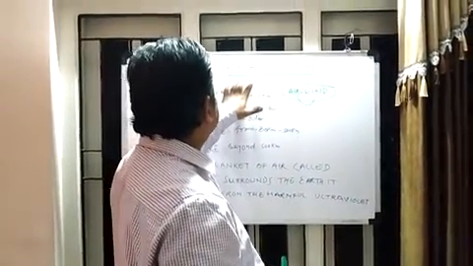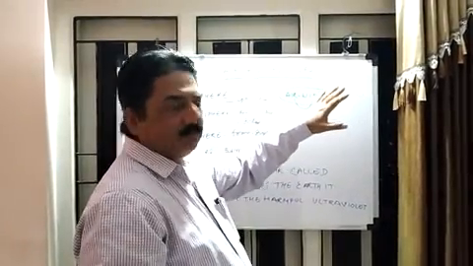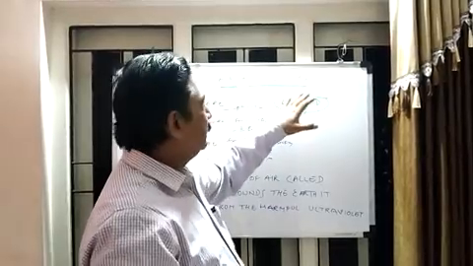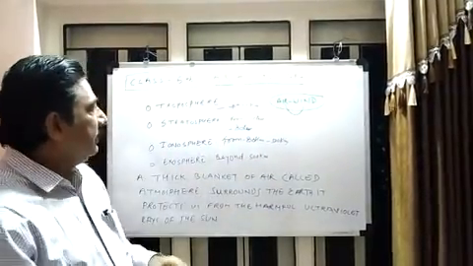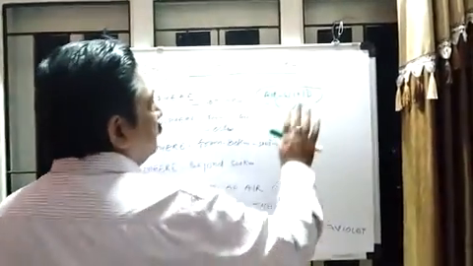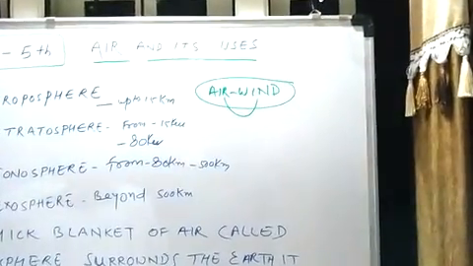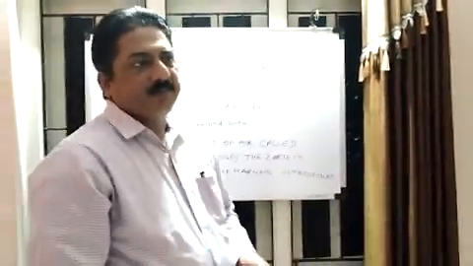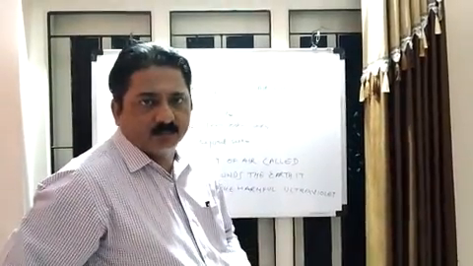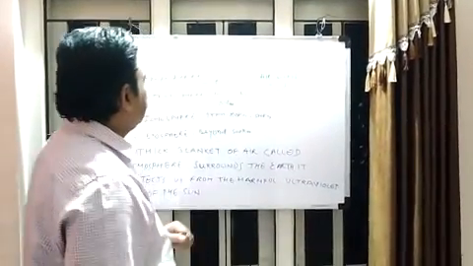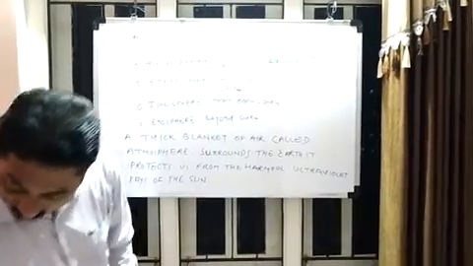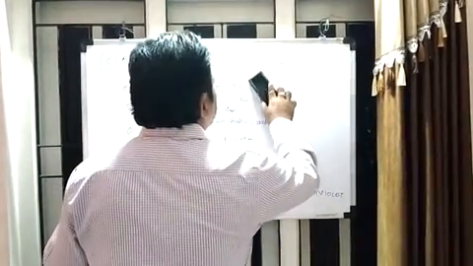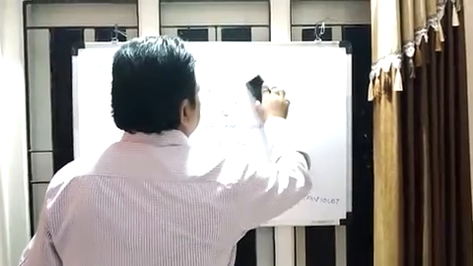The chapter name is air and its uses. What is air and what are its uses? Another name of air is wind, and you might have heard the names cyclone and tempest, but I will not go so deep. We will understand what air is, and how we can identify the layers of air.